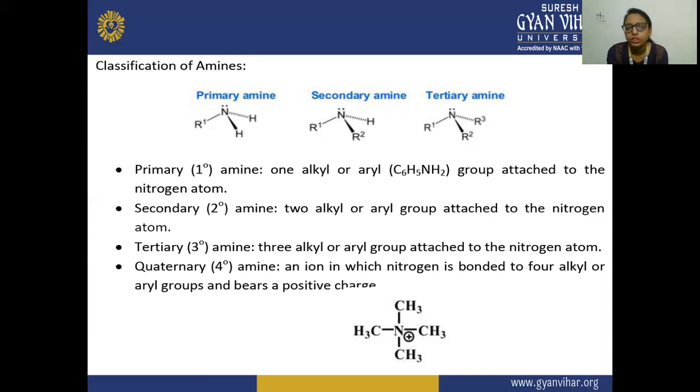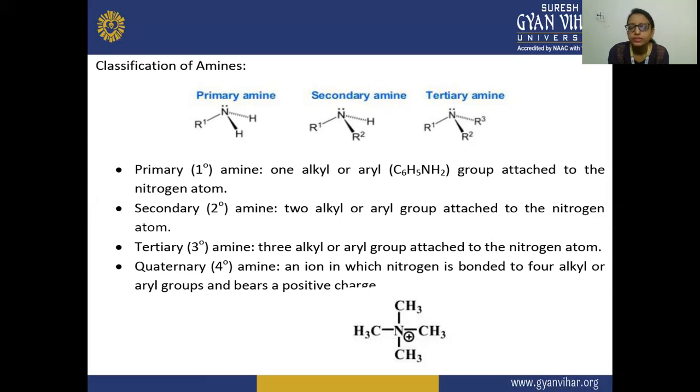Or the tertiary, you can say that 3 hydrogens are replaced by these 3 alkyl or aryl groups. But in case of quaternary, an ion, the nitrogen is having one lone pair of electrons, means 2 electrons are present, that are shared by another 4th alkyl group or aryl group.